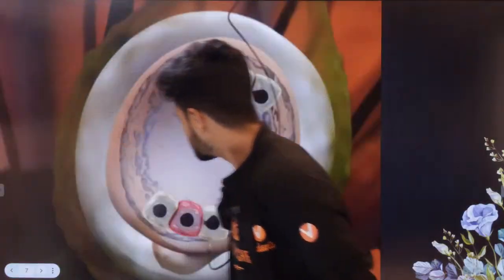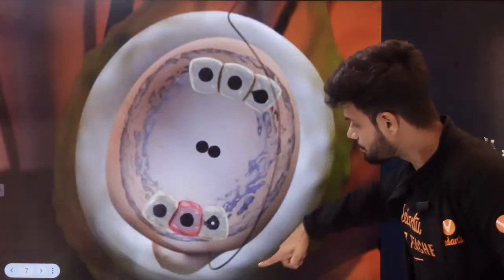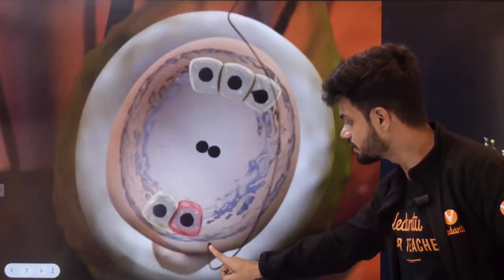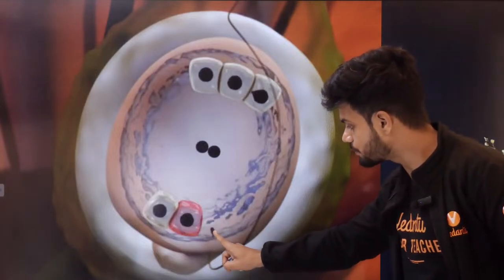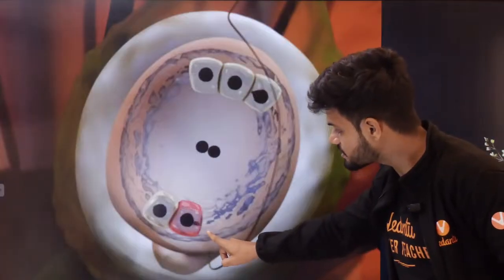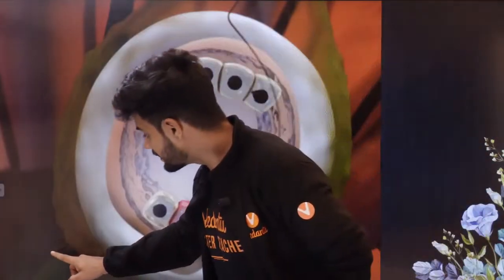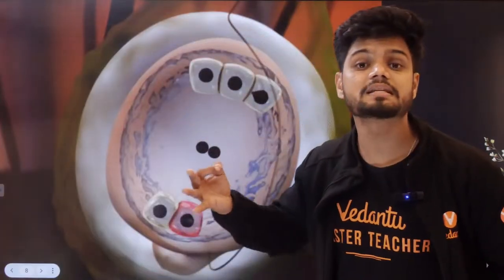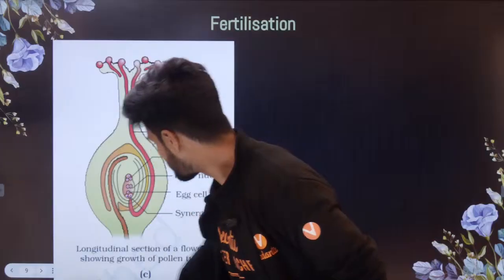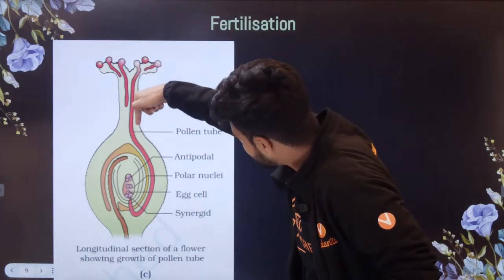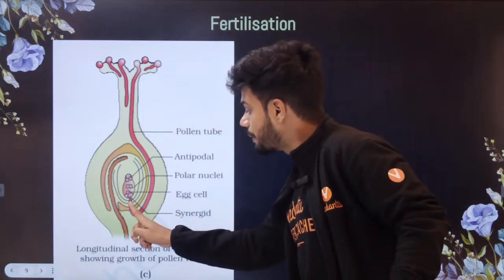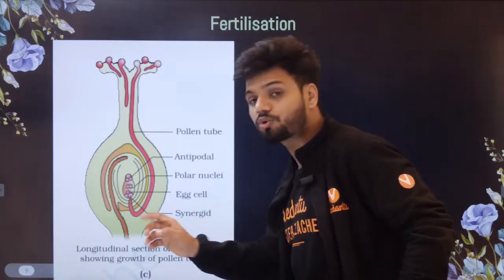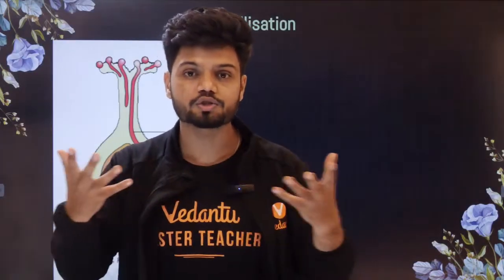Now see here. It is entering. Let's say it is entering through micropylar now. Can you see it is entering here? The pollen tube is entering. Once the pollen tube enters here, it is entering through the synergids. So the pollen tube is entering through the micropylar end, through the synergids, and once it enters inside the synergids, the pollen tube will burst open.